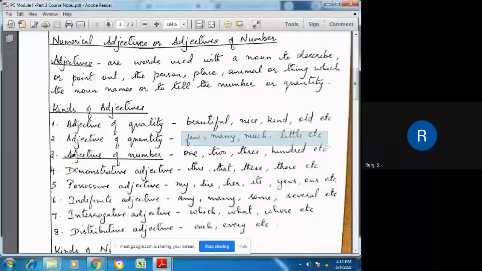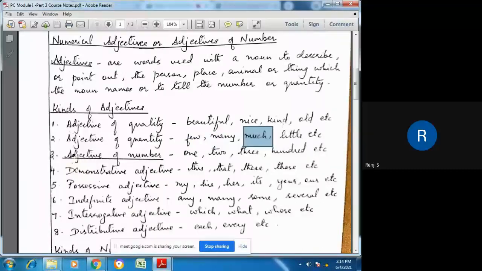I would like to have many pens, etc. We cannot describe exactly how much it is, but we can say some quantity related to it. I have few books, many pencils. Drink as much water as you can. There is little water left, etc. Such words which describe the amount or a quantity are referred to as adjective of quantity.